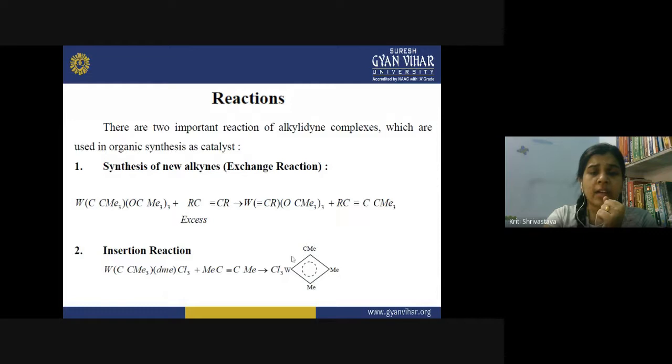After formation of such a product, this will remain in equilibrium with another product in which the alkylidine is in the terminal form. In both these reactions, you have just inserted the group on this tungsten, so this is a simple insertion reaction. So mainly two types of reactions are known for the alkylidine complexes: formation of a new alkyne by exchange reaction, and the insertion reaction. Both are very important from the organic synthesis point of view.